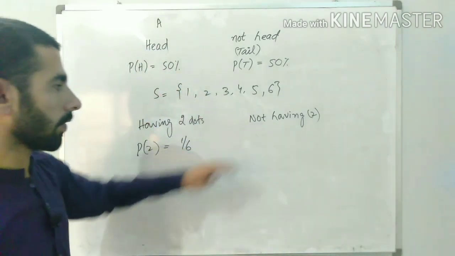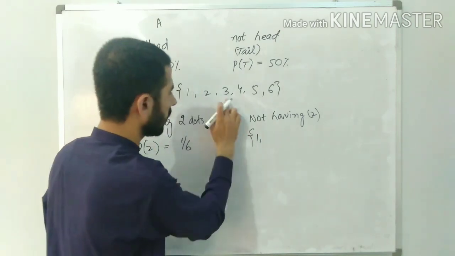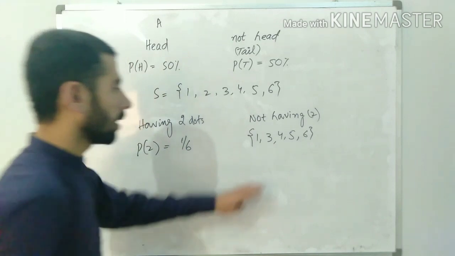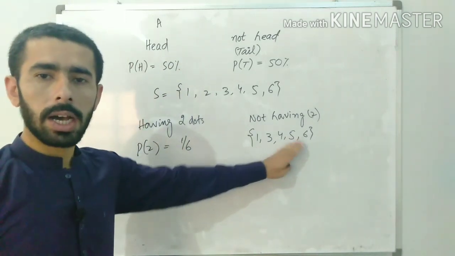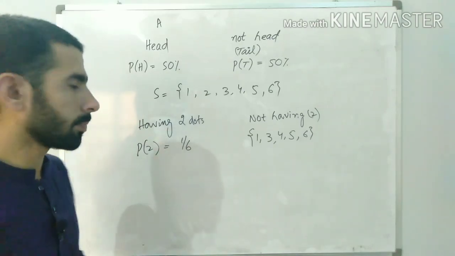it is the same thing as having any other outcome, like 1 or 3 or 4, 5 or 6, just not having 2 on the face of the die.